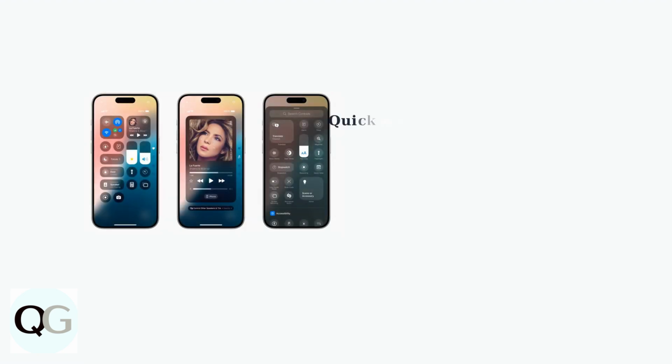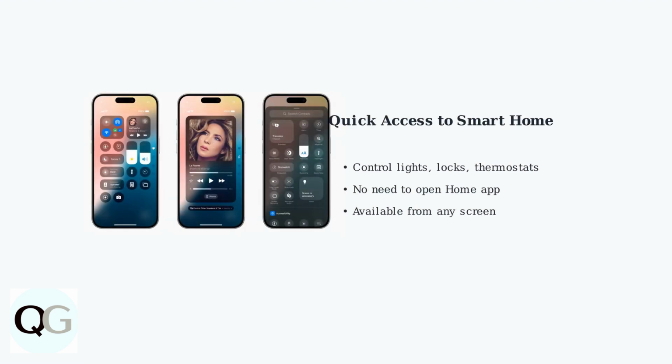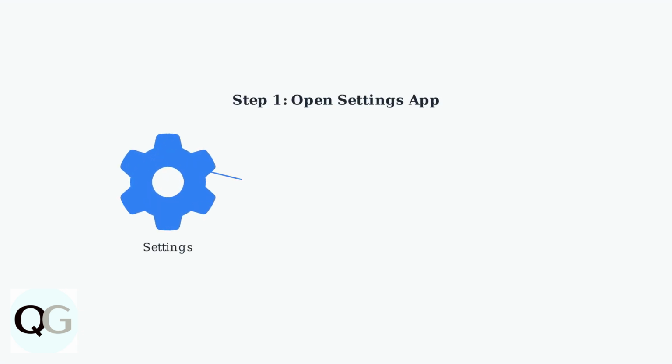Control Center provides quick access to frequently used settings and controls. Adding home controls here lets you manage your smart home devices without opening the Home app every time. To add home controls to Control Center, start by opening the Settings app on your iPhone.